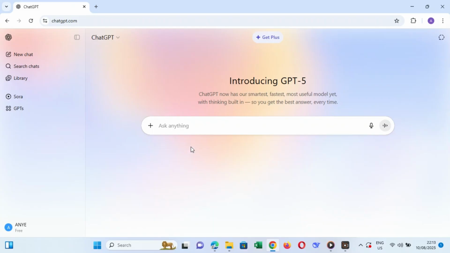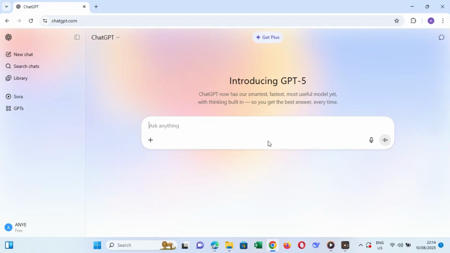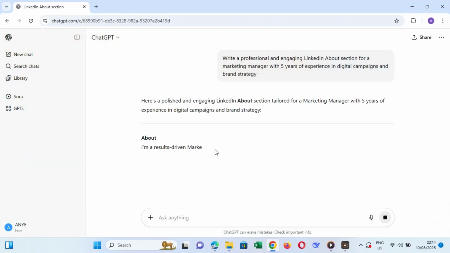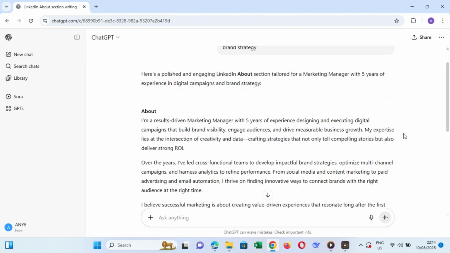For example, you could say, write a professional and engaging LinkedIn About section for a marketing manager with 5 years of experience in digital campaigns and brand strategy. ChatGPT will now craft a well-structured and persuasive summary that highlights your expertise, achievements, and career ambitions.